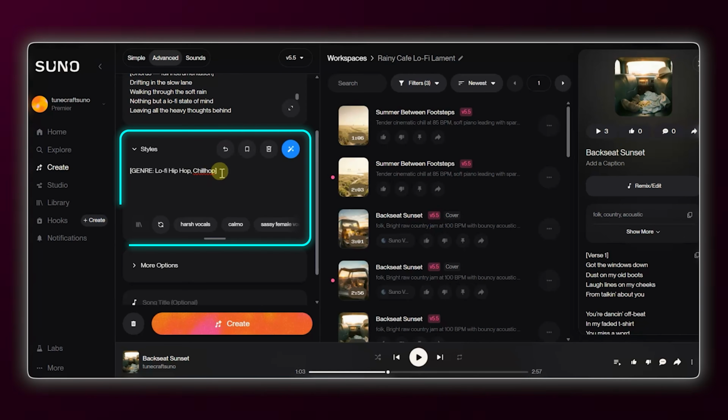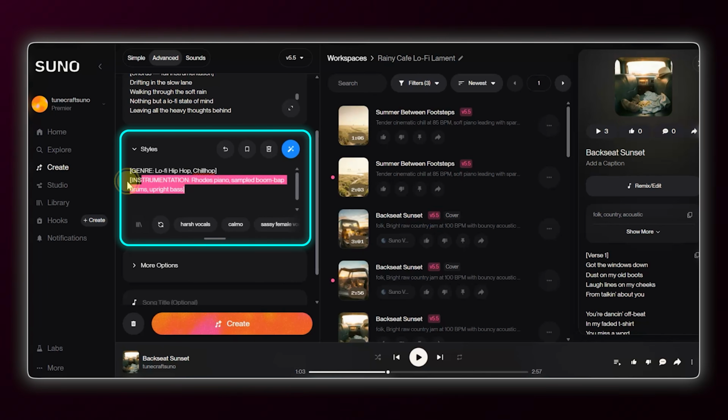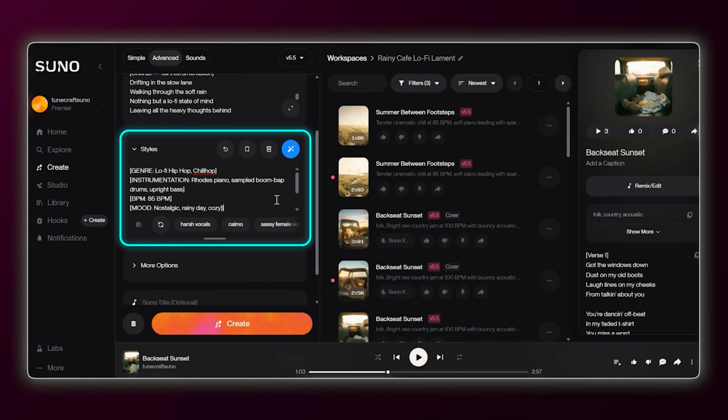I'll write genre, lo-fi, hip-hop x chill-hop. Instrumentation, Rhodes piano, sampled drums, upright bass. BPM, 85 BPM. Mood, nostalgic, rainy day, cozy. And for the mix, I'll specify warm, analog saturation, narrow stereo width.